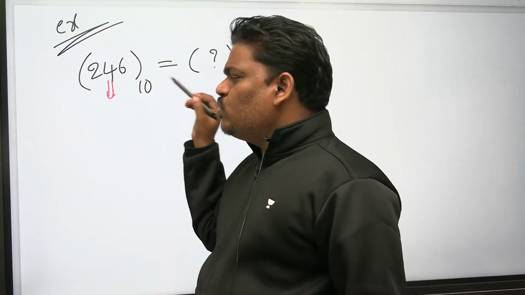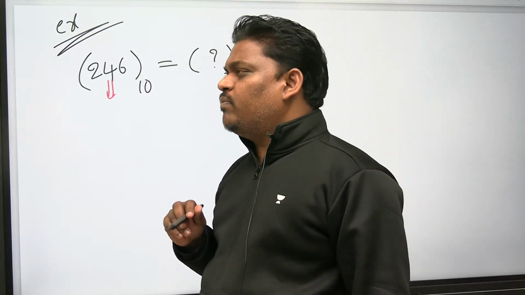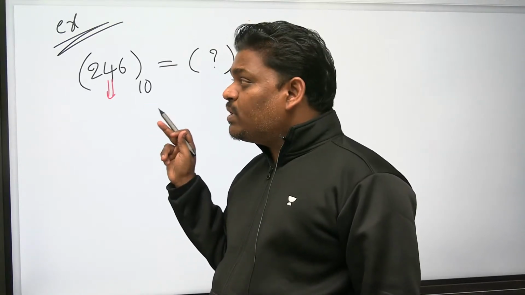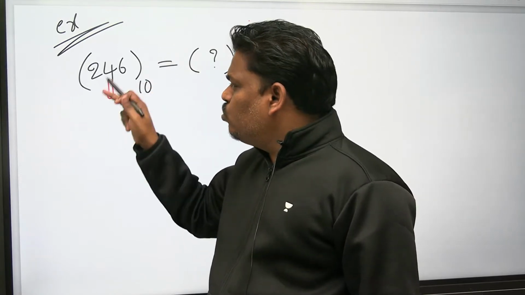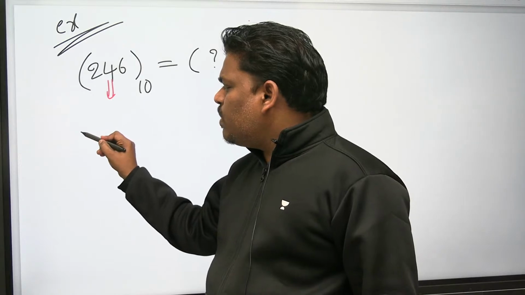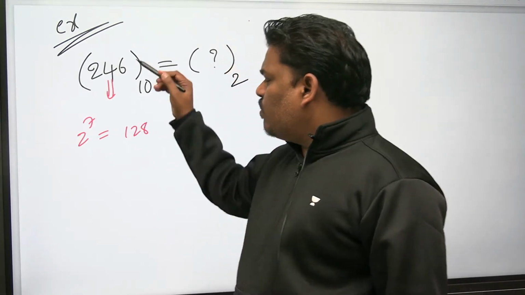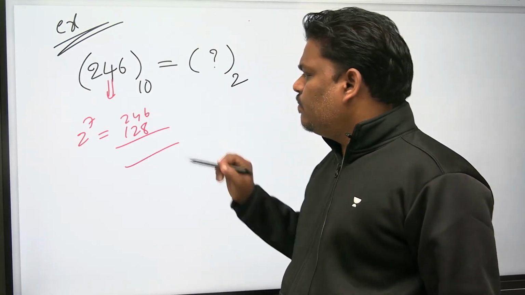246 is the number. What is the closest power of 2? Let me try. 2 power 6 is 64. Okay. 2 power 7 is 128. Okay. 2 power 8 is 256, which is crossing. So the closest power of 2 is 2 power 7, 128.